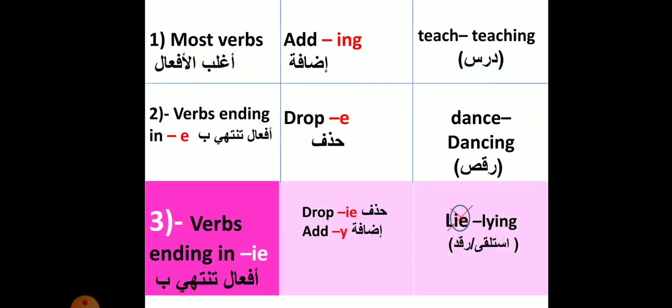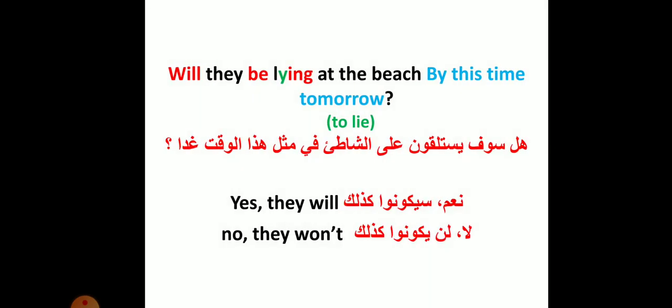The third rule, verbs ending in ie, we drop ie and we add y. For example, verb to lie, lying. Will they be lying at the beach by this time tomorrow? Here we have verb to lie. So we drop ie and we add y, and the answers: yes, they will, no, they won't.